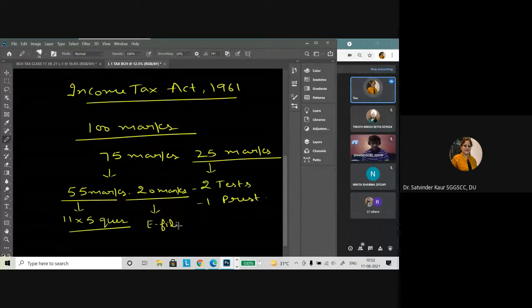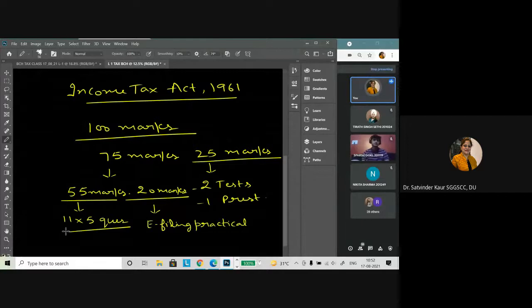Earlier, this e-filing practical used to happen at college premises in the presence of the external examiner. But last time, we conducted it online only. As the exam happened, we gave the questions to the students, and they solved the practical and submitted their files. Whatever way the circumstances come, we will go accordingly.